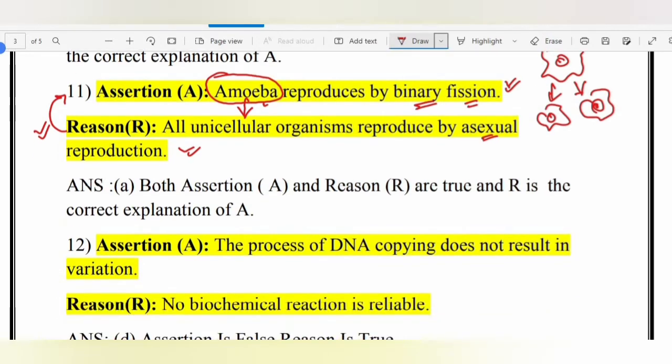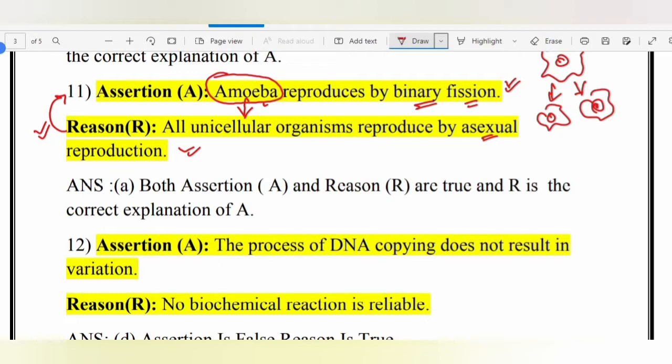Moving forward, the process of DNA copying does not result in variation. Reason: no biochemical reaction is reliable.